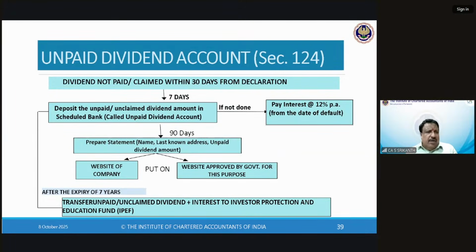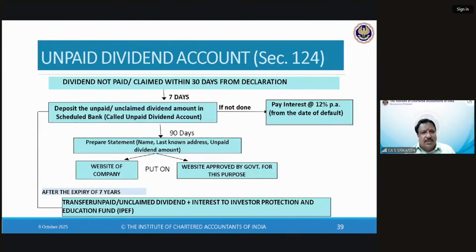They have not collected it, or we have not paid it, whatever. That amount has to be kept aside separately in an account that will be available. That interest also we cannot enjoy. Later on, we'll see what happens to that interest. So we have to keep it in a separate bank account with a scheduled bank, and that account will be called the unpaid, unclaimed dividend account.